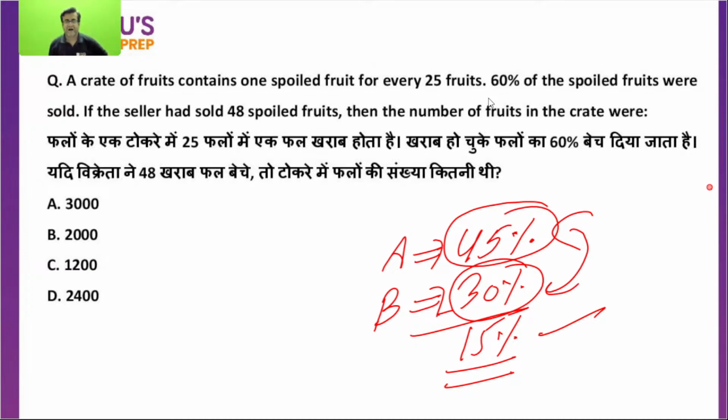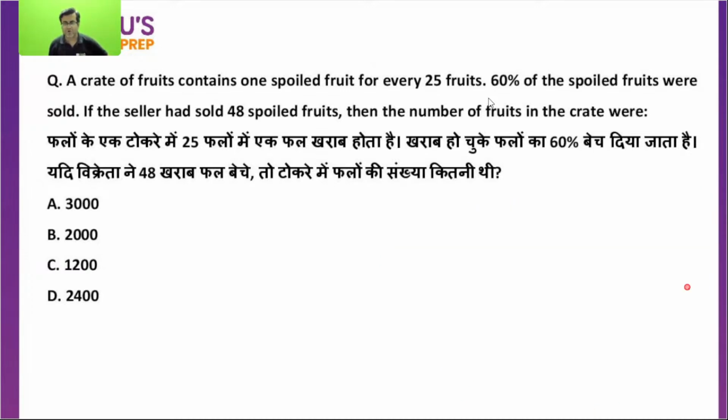Okay. Until the gap is calculated, how will you solve the question? To solve this question, I'll have to take the gap of these two. The gap of these two is 15%. The gap of these two is 75 marks. So 15% of the maximum marks is 75, so the total marks are 500. Then I will have to calculate 30% of that, 150 marks. You will have to use the statement. If you do not use it, you will not be able to solve the question.